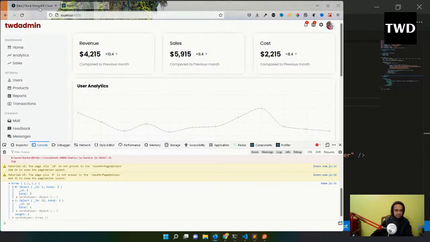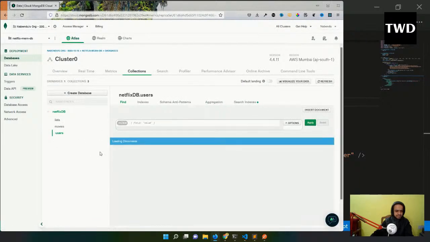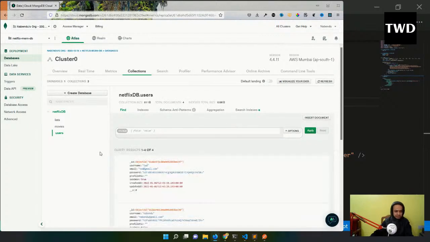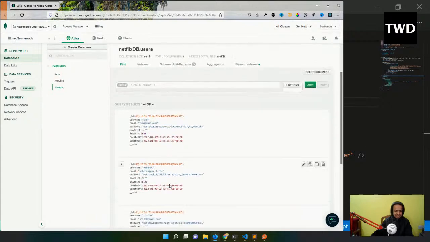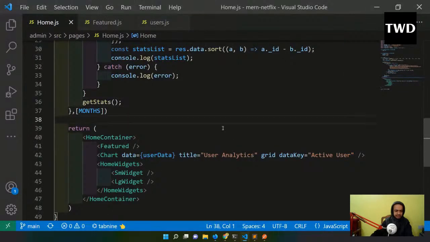If I go to my database, to users, users will have all the users, but see this createdAt, depending upon that it is coming.